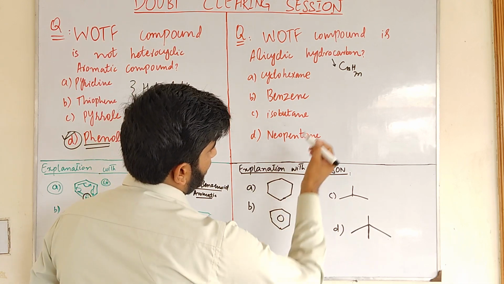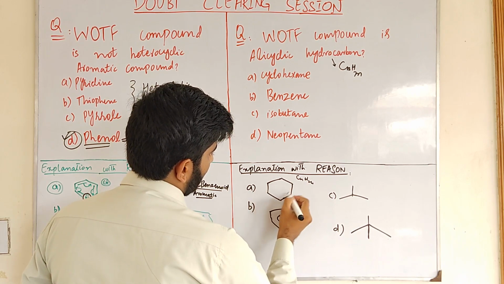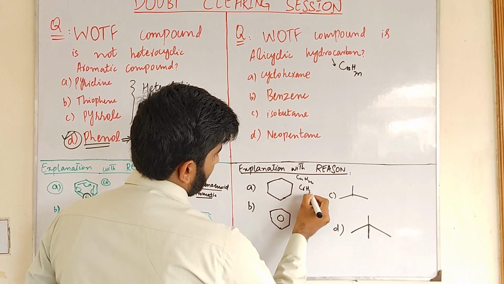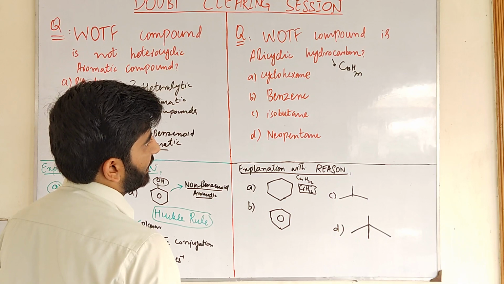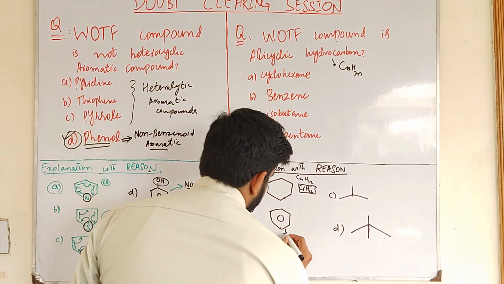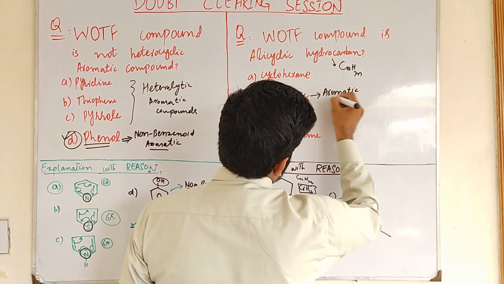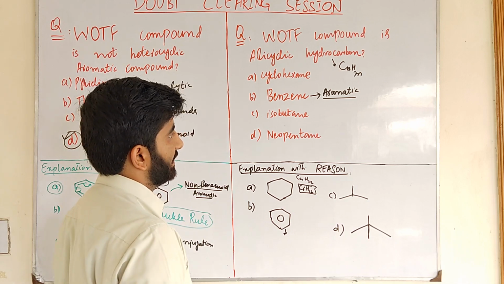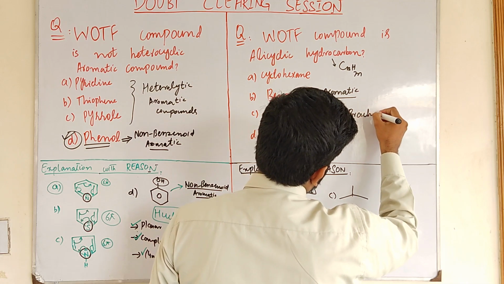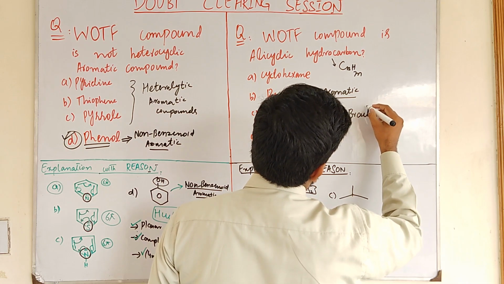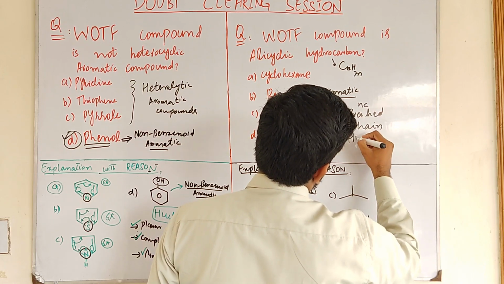So according to the formula CnH2n, the number of carbon atoms is 6, so C6H12. This is the formula of cyclohexane. So cyclohexane is an alicyclic hydrocarbon, while benzene is an aromatic hydrocarbon, because aromatic compounds consist of at least one benzene ring, and isobutane and neopentane are branched chain hydrocarbons.